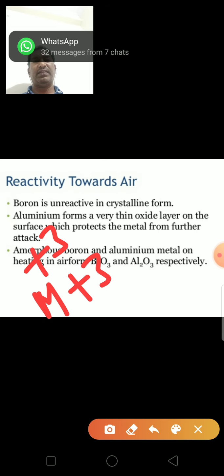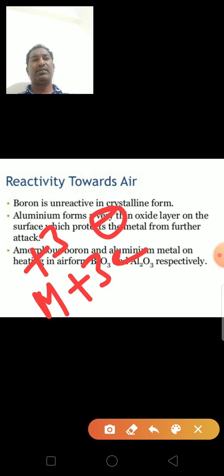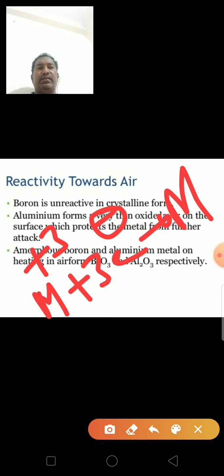It takes 3 electrons and converts into the metal. The standard electropotential E for the M+3 by M reaction becomes less negative from aluminum to indium. Then it becomes positive in thallium. So from the electrode potential values, it can be identified that